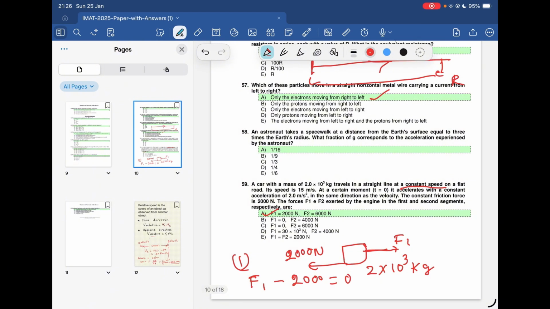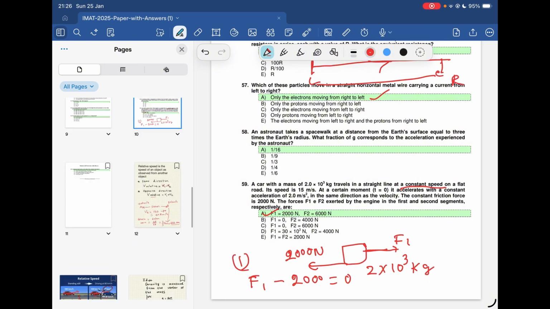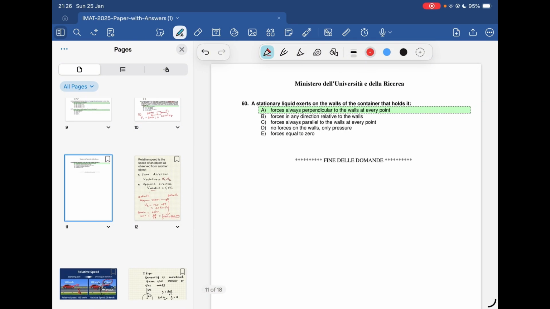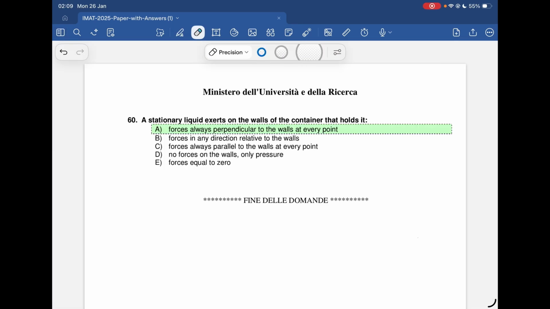It's very simple. So Newton's second law of motion, you should understand. If you really know Newton's second law of motion, you cannot get the wrong answer for this question. It's very, very fundamental. You should not make a careless mistake. Okay, so now let's move on to question number 60. This is a very interesting question. Mostly it needs a strong theoretical understanding.